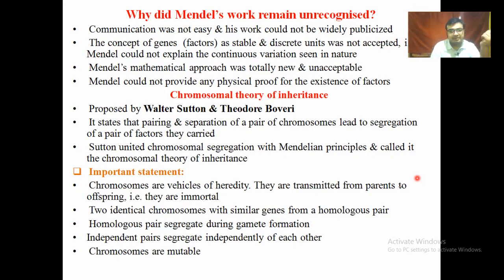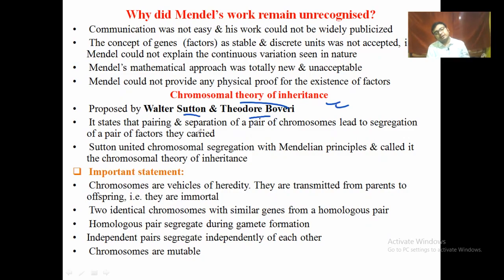There is also the chromosomal theory of inheritance, and the question is mainly who proposed it. This is Sutton and Boveri, though the role of Sutton is pretty much more than Boveri.